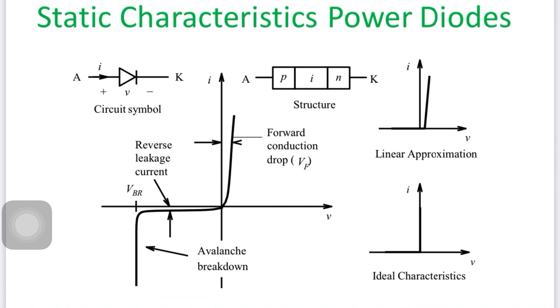So when the voltage applied across it is increased from the starting, from zero, the depletion layer will try to reduce, and it will allow the electrons from the N to the P side. So when the electrons go from N to P side, it allows the current from A to K, anode to cathode side. So these are the basic operations of the diode.